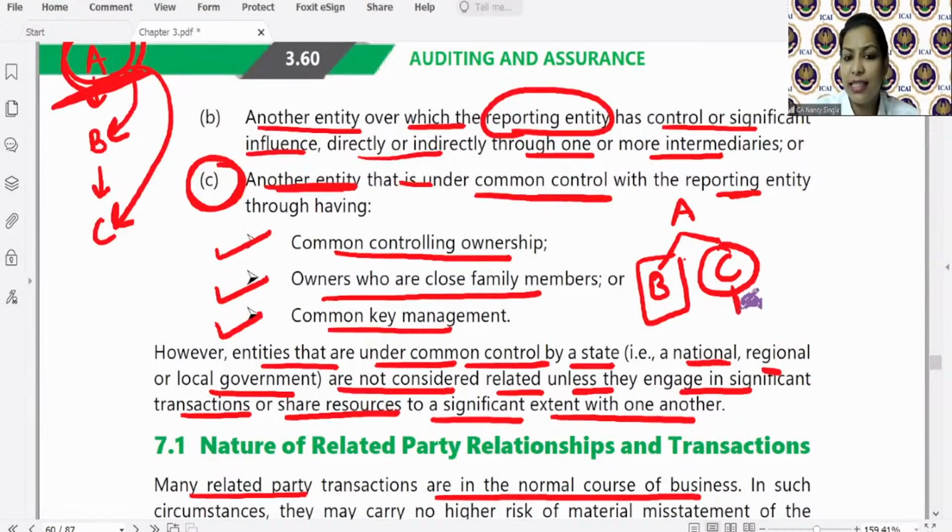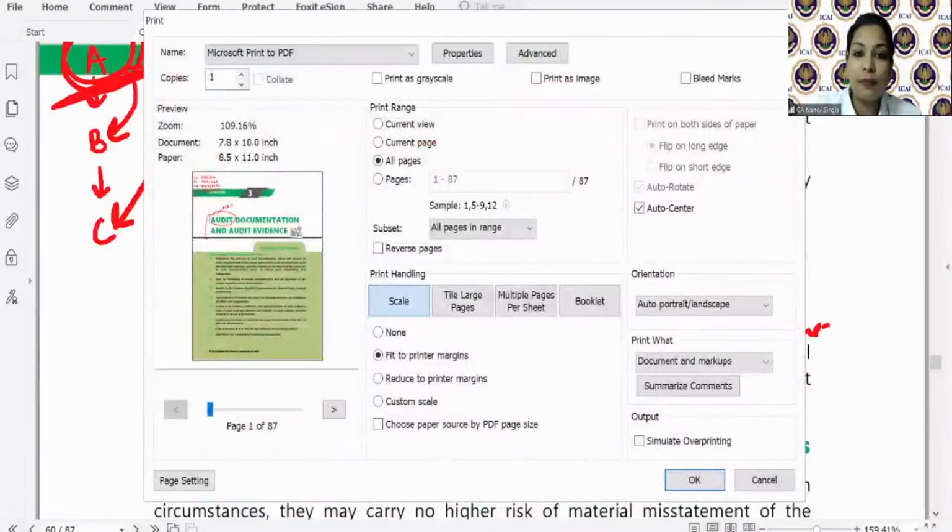Another entity to related party definition, third point, is what? So here C is our client, reporting entity. So another entity, matlab B in this case, that is under common control with the reporting entity through having common controlling ownership. So who is controlling C here? A. And B is also being controlled by A. So it is under what? Common controlling ownership.